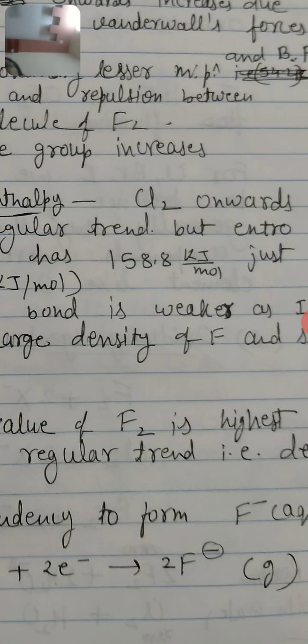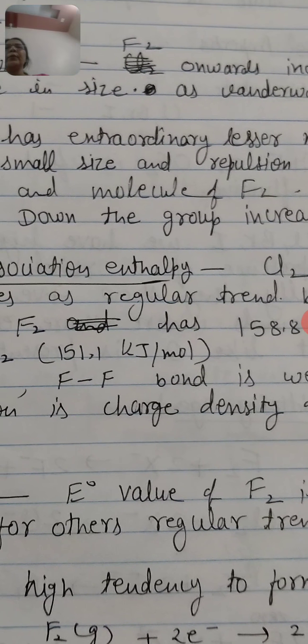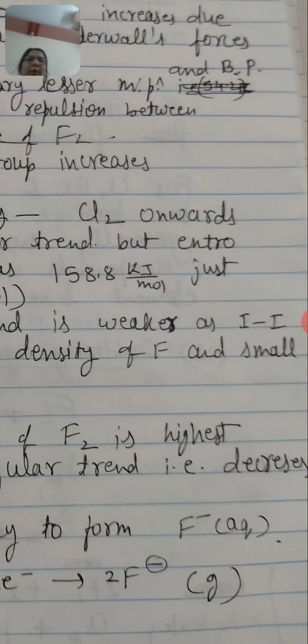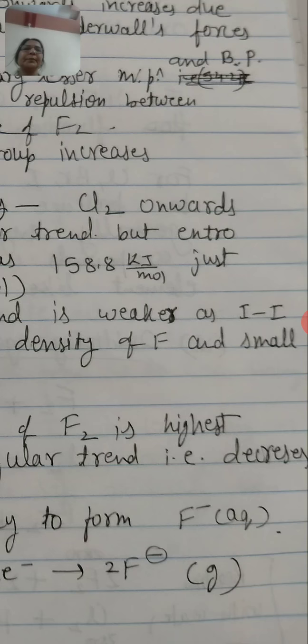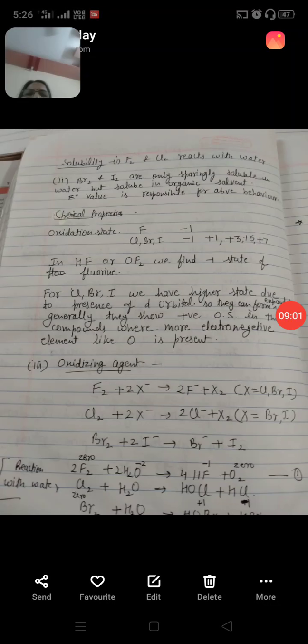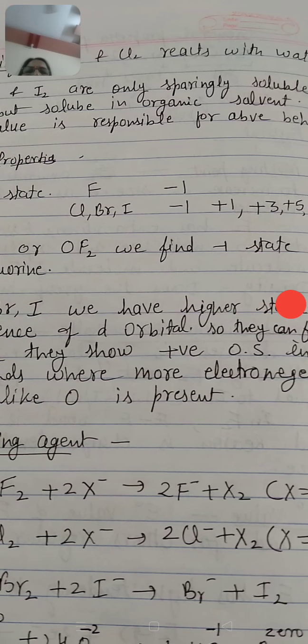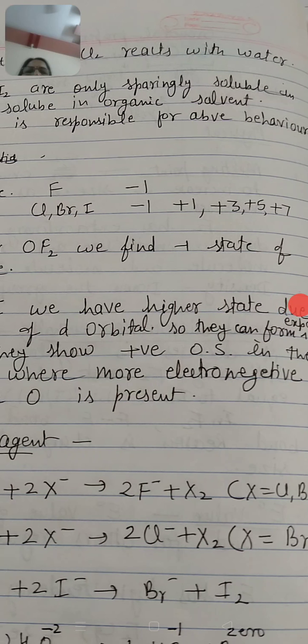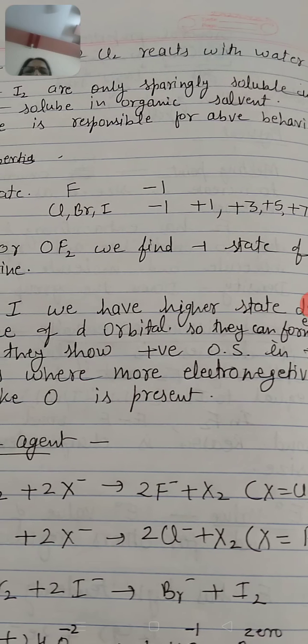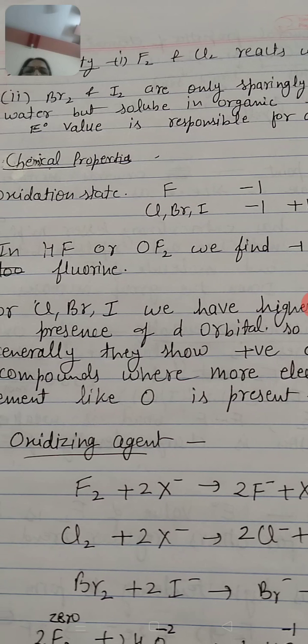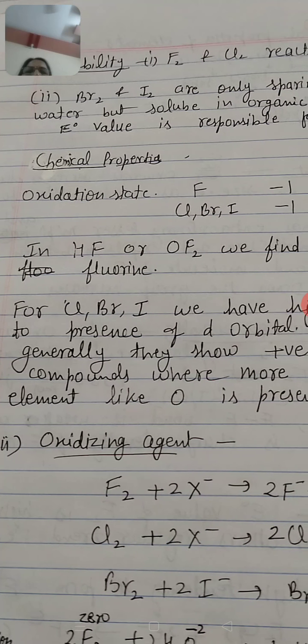Next, we will go for the oxidation state. You know very well that for fluorine, the absence of d orbital means it will show only -1 oxidation state.